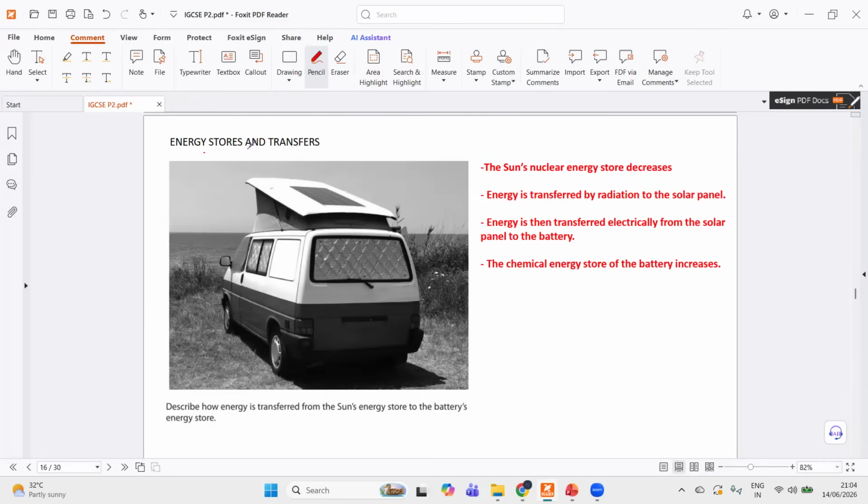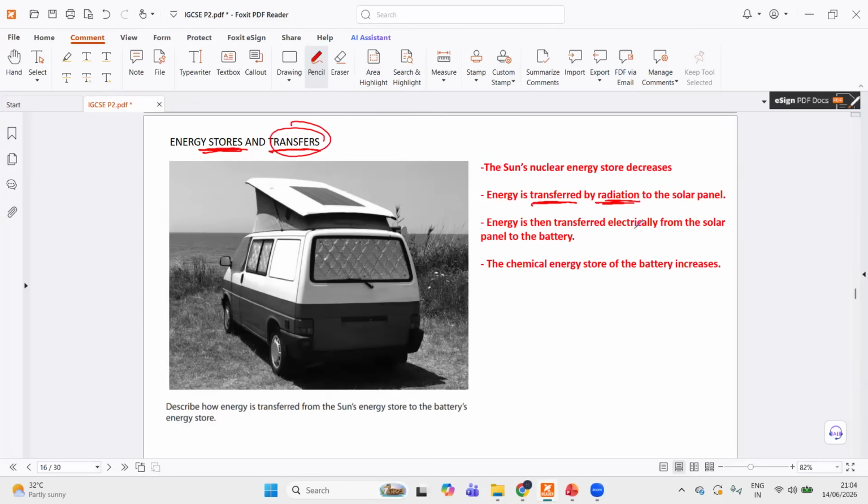So you have to separate and segregate stores and transfers, right? So when the sun radiates, the nuclear energy store decreases in the sun because the nuclear store is being converted to some other store. And energy is transferred by radiation. Guess what? Radiation is a form of energy transfer. So for transfer, it is radiation.